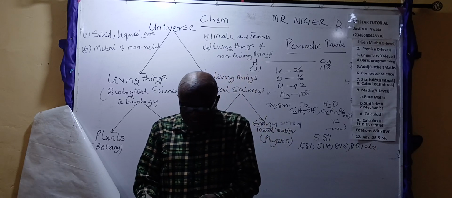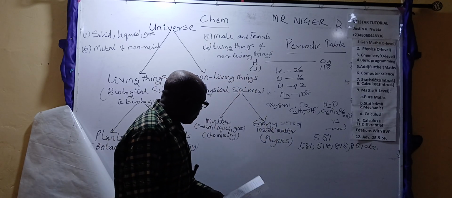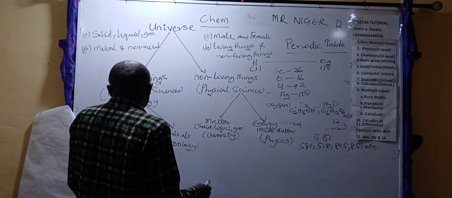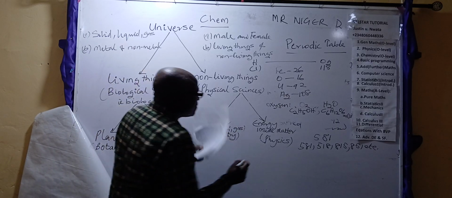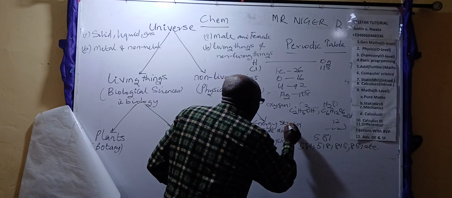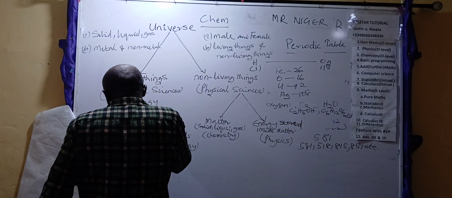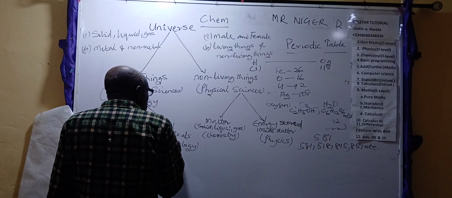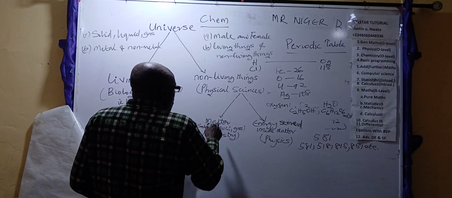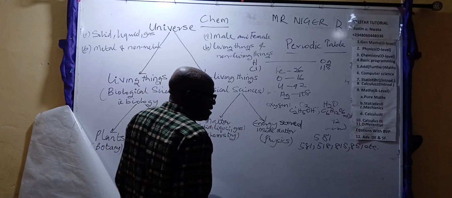Now, the next question is this. What is the position of mathematics in all these things I have written here? Biological sciences is plants and animals. Study of plants is biology. Study of animals is zoology. Study of matter, physical sciences, is divided into two, chemistry and physics.